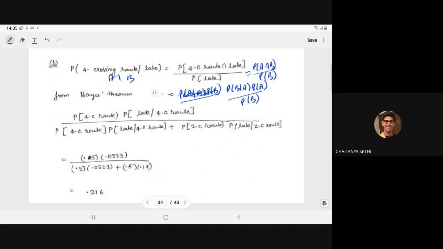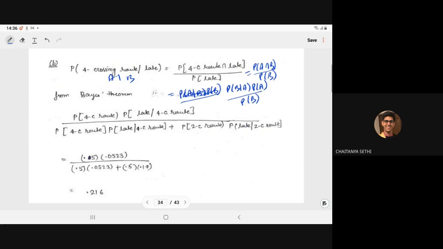So 0.5 into 0.0523 plus 0.5 into 0.19. So the required probability will become 0.216.